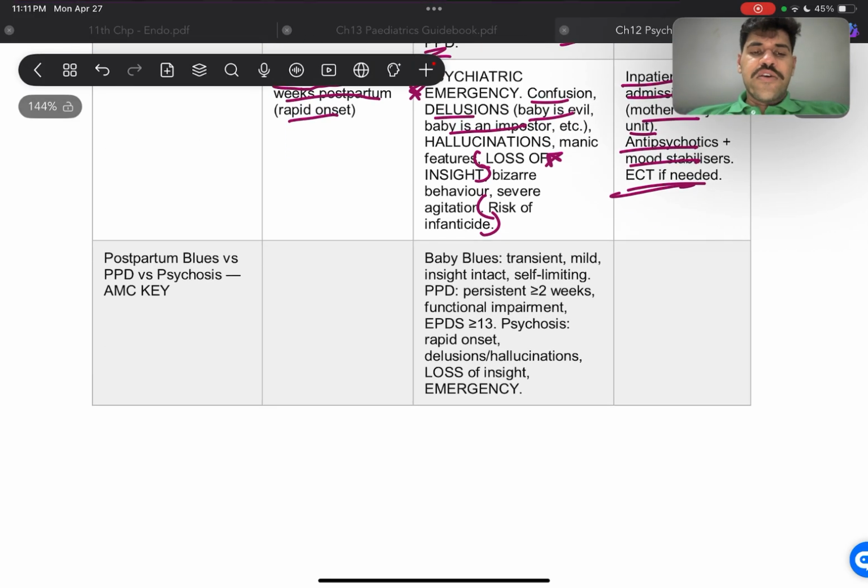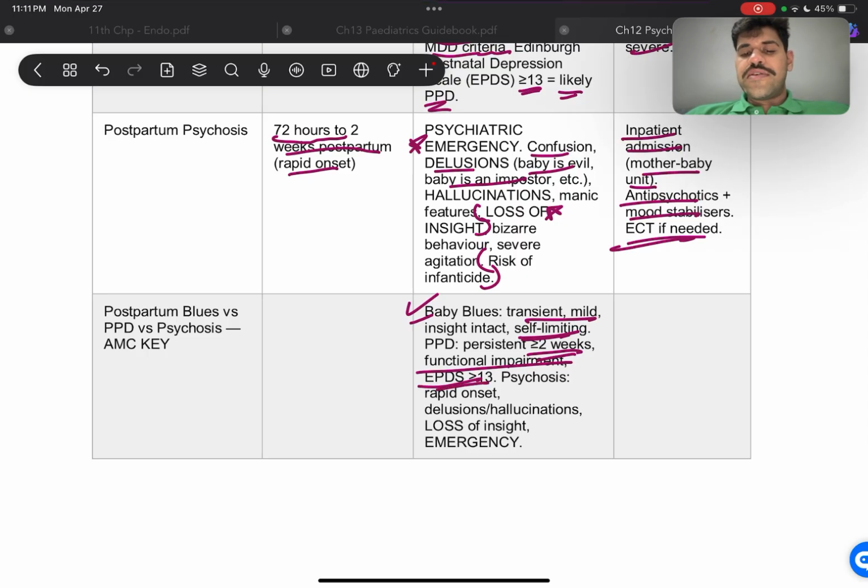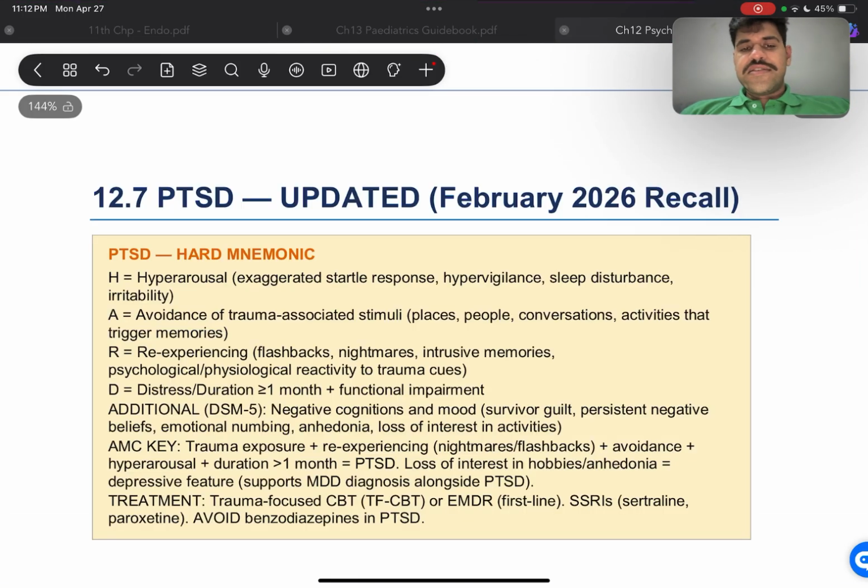needed. Right, now the difference between all of them is that baby blues is transient, mild, and insight is intact, and it's self-limiting. PPD is going to be persistent for more than 2 weeks, and there's functional impairment. EPDS is going to be more than 13, and psychosis is going to be rapid onset, delusions, hallucinations, loss of insight, and it's an emergency. All right, that's psychosis. Now, PTSD,